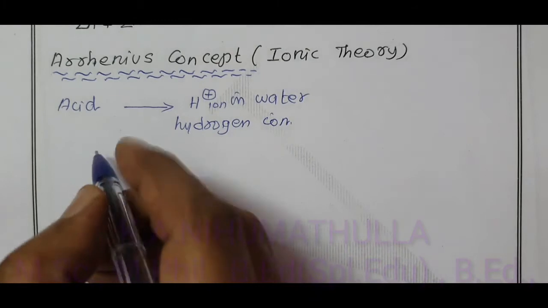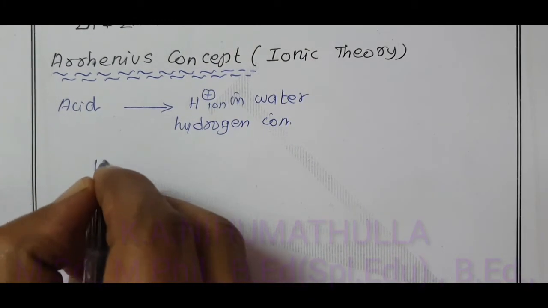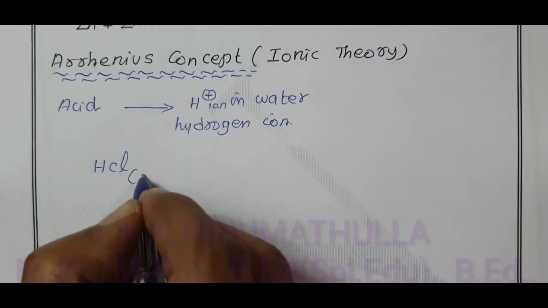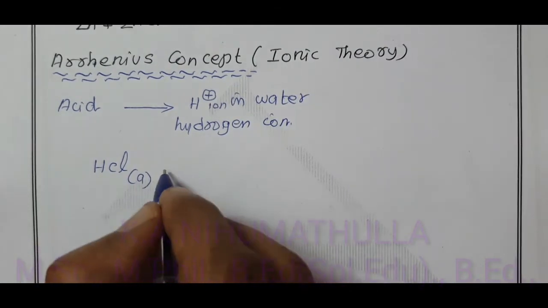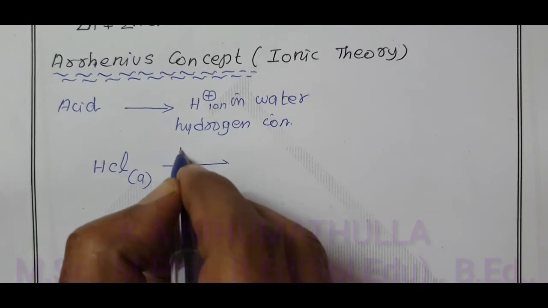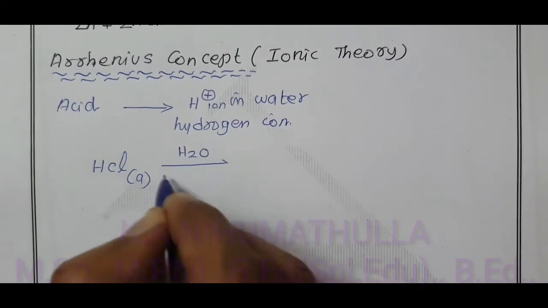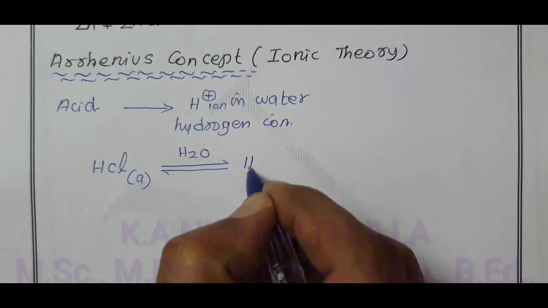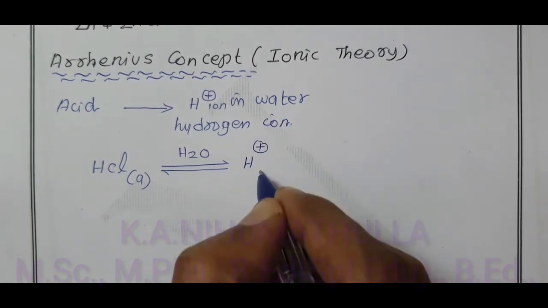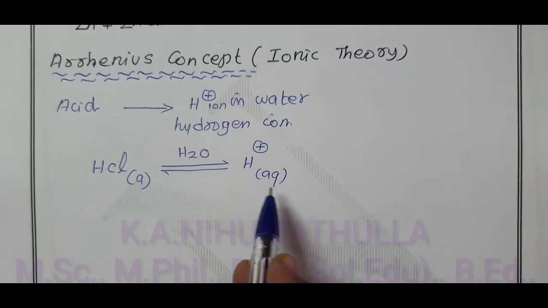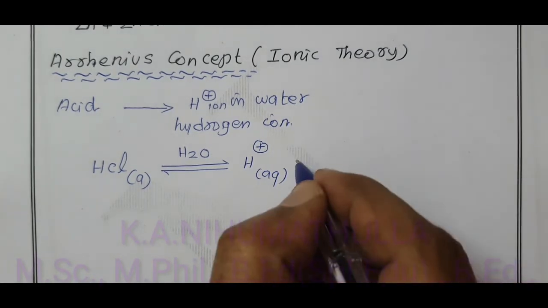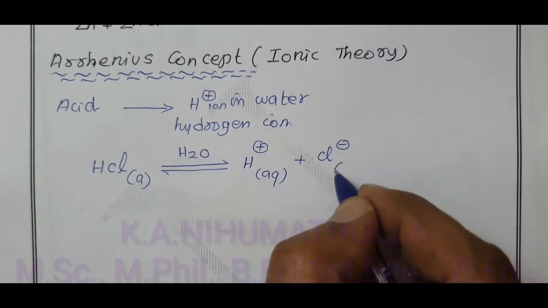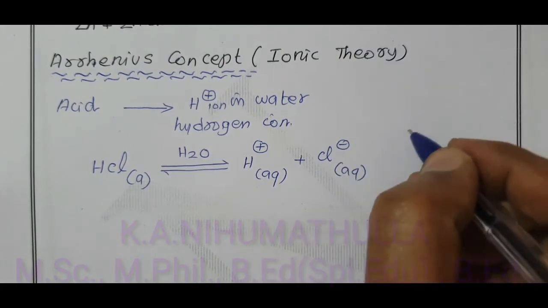For example, hydrochloric acid, HCl, when dissolved in water, H2O, dissociates into H plus ion, which is in aqueous, and also Cl minus ion. This point is very important here. The aq is nothing but aqueous.